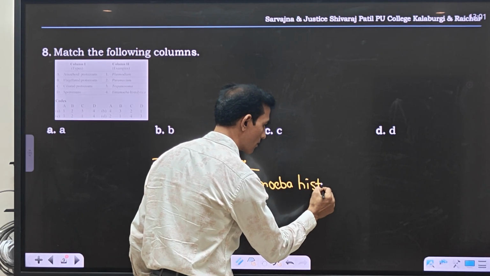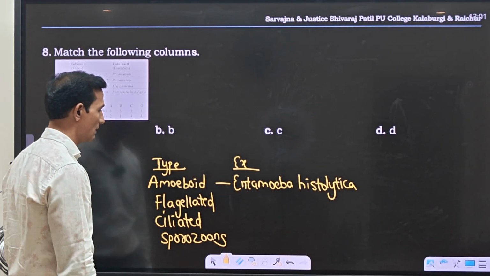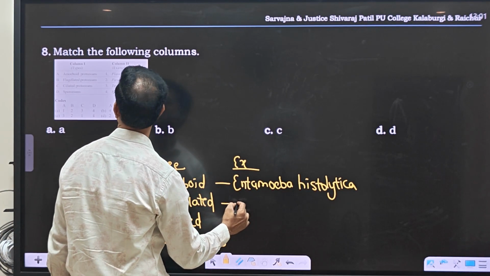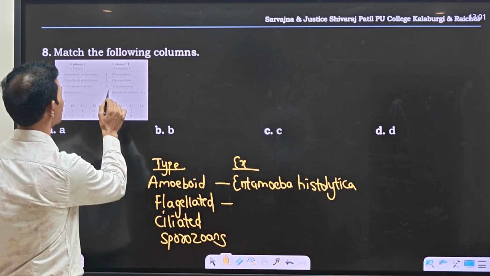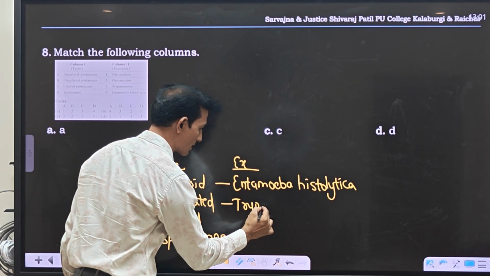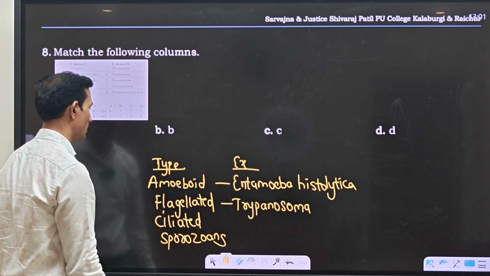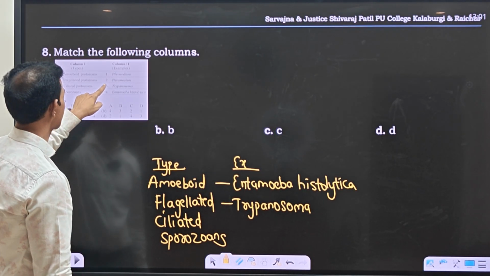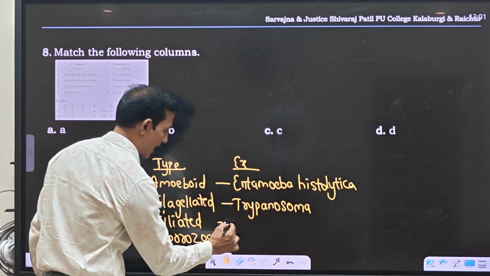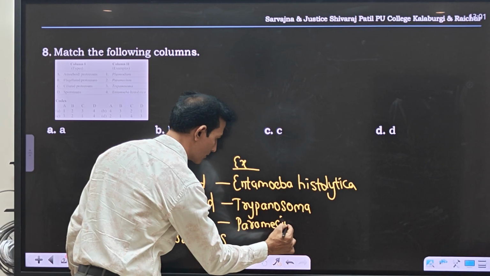Flagellated protozoans: Trypanosoma gambiense, causing sleeping sickness. Then ciliated protozoans: Paramecium.